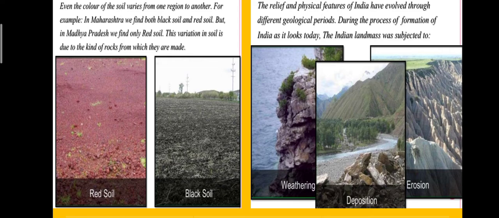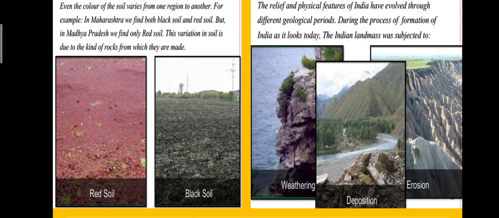This variation in soil is due to the kind of rocks from which they are made. So the different varieties of soil found in different places are because of the different texture and chemical features of the rocks.